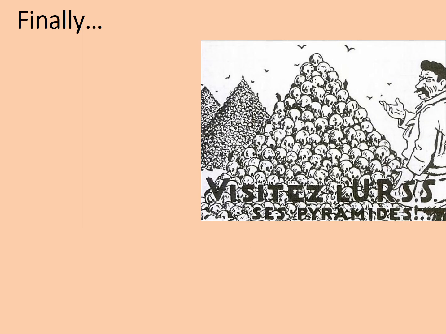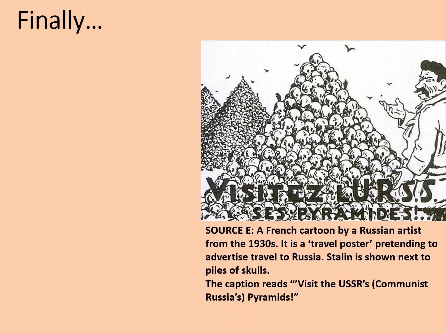Have a look at this poster. Source E is a French cartoon by a Russian artist from the 1930s. So this is a Russian artist who was living in France at the time. It is a sort of dark joke, an idea of a travel poster pretending to advertise travel to Russia at this time. Stalin is shown next to huge piles of skulls, and the caption reads, "Visit the USSR's pyramids." A bit of a play on the idea of going to visit the pyramids in Egypt.